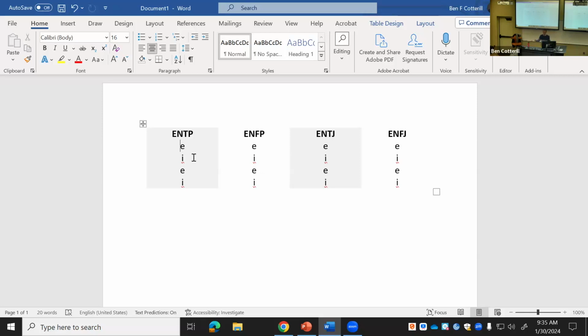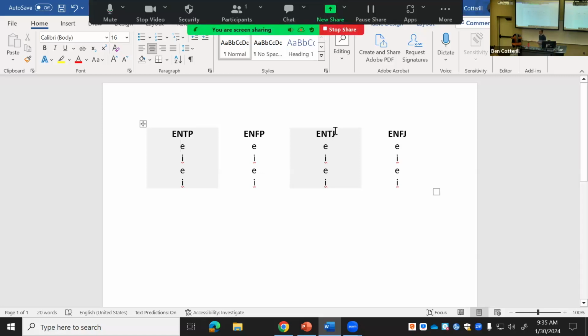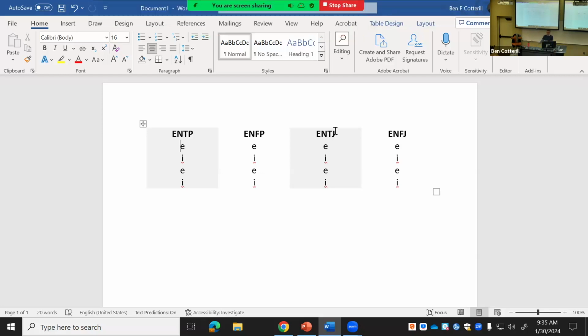So the way that we decide that is by looking at the last letter, okay? If they're a perceiving type, if it's P, okay, then it's the perceiving function that's extroverted, okay, which is intuition or sensing, right? If they're a judging type, if it's J, then it's the judging function, thinking versus feeling, that's the one that's extroverted, okay? So in this case, they're a perceiving type, they're P, okay, which means the perceiving function, intuition or sensing, has to be the one that's extroverted, okay?